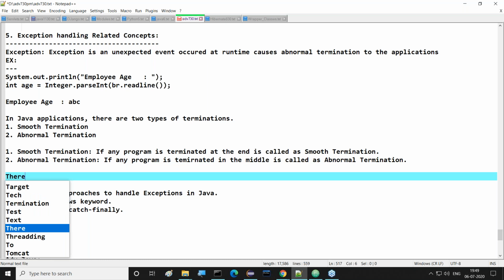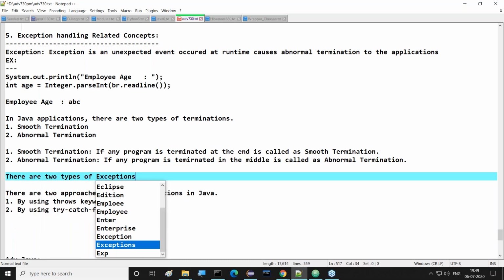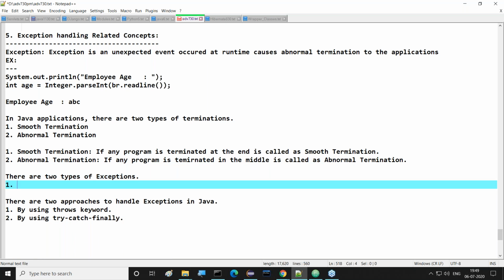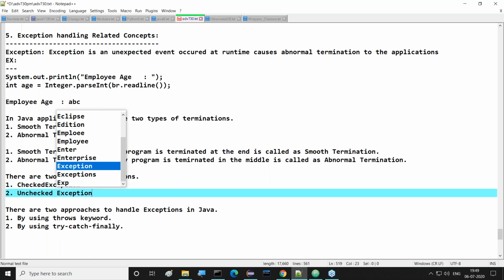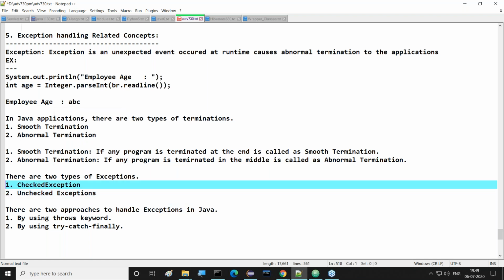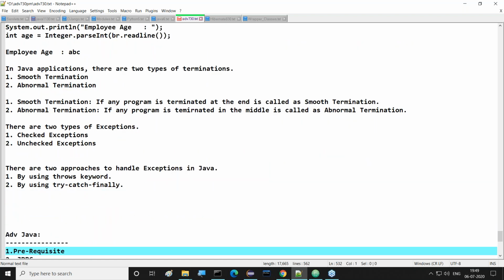We have to understand there are 2 types of exceptions: the first one is checked exceptions, and the second one is unchecked exceptions.